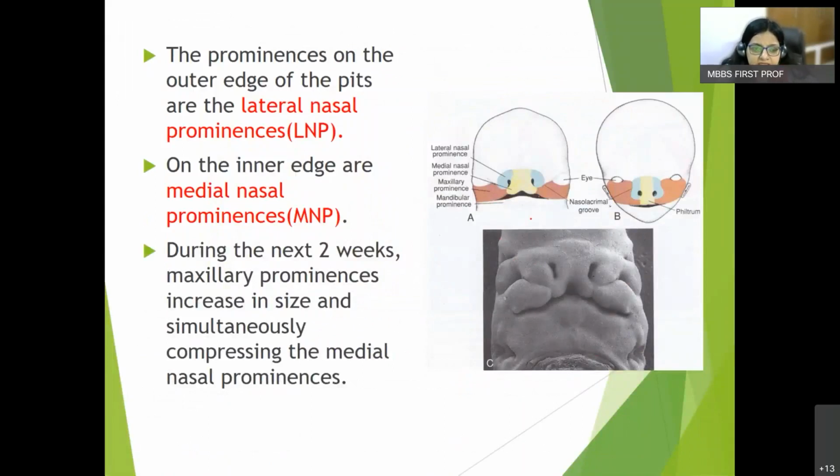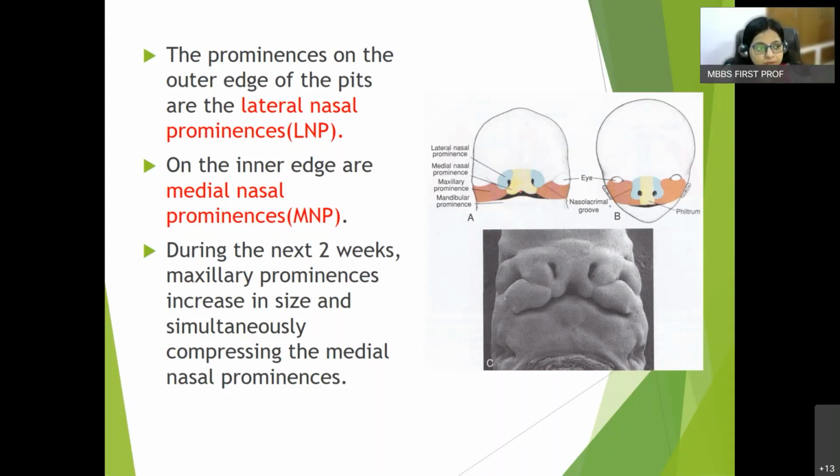Now the medial nasal prominences, they actually enlarge and fuse with each other. At the same time, the maxillary prominences also grow in size and compress the medial nasal prominences. See, this is the medial nasal prominence. It grows in size and fuses with each other. But this fusion of the medial nasal prominences as well as the maxillary with the medial nasal prominences is very important because this is the point that gives rise to anomalies when there is abnormal fusion or non-fusion.